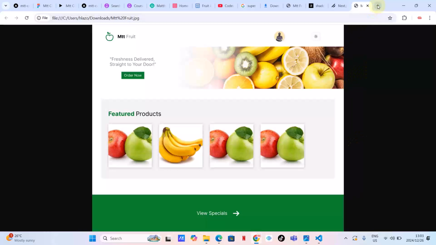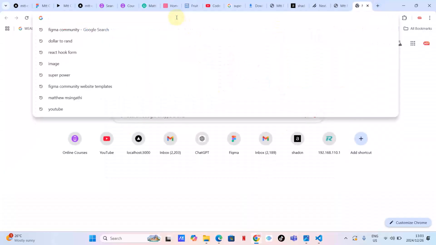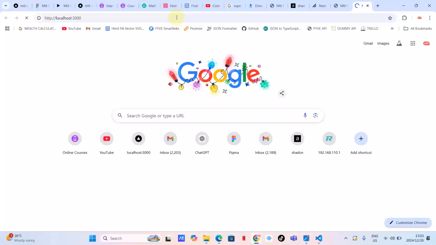So let's go to localhost. Now somebody is playing music very loud from next door. I would like to assume you can hear the music in the background. Obviously I have to pause the video and see what I can do.